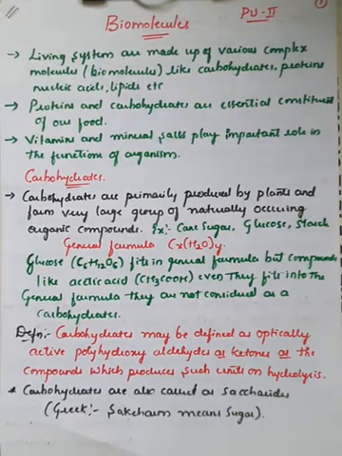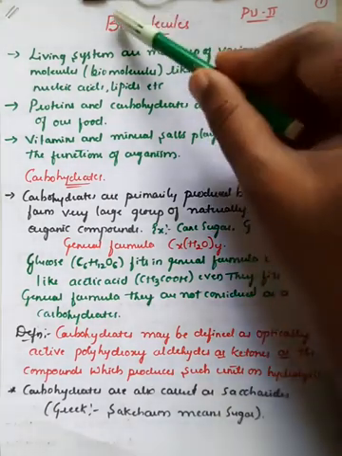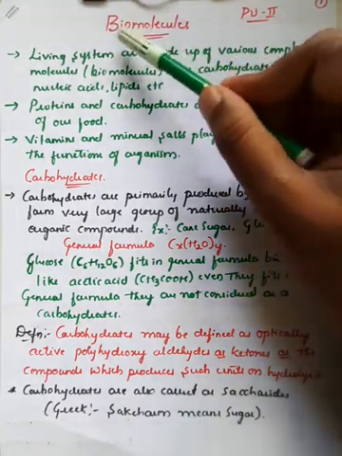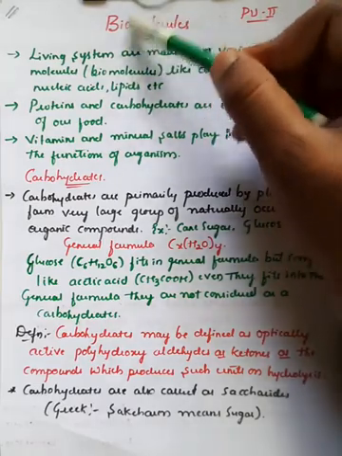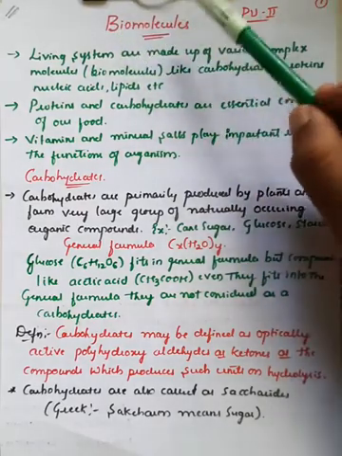Right. So the biomolecules, if we divide the word biomolecules, you will get two words. One is bio and the second one is molecules. Generally, the molecules which are present in a living system are called biomolecules. So if you split this word, you will get two words, bio and molecules.